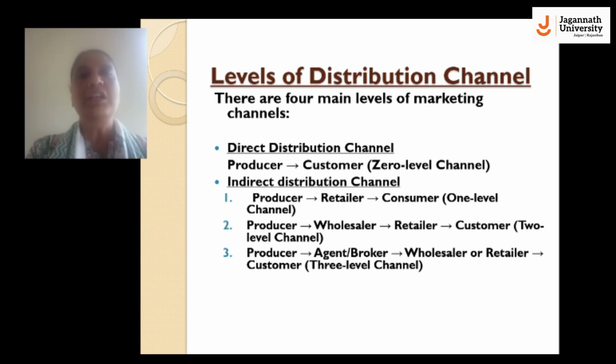Now we will discuss the levels of the distribution channels. There are four main levels of the marketing channel. The very first is the direct distribution channel, which is also known as the zero level channel. In the zero level channel, there is no intermediary between the producer and the final consumer. The second one is the one level channel, in which there is one intermediary between the producer and the consumer. In the two level channel, there are two intermediaries between the producer and the customer. The fourth one is the three level channel, in which there are three intermediaries between the producer and the customer.